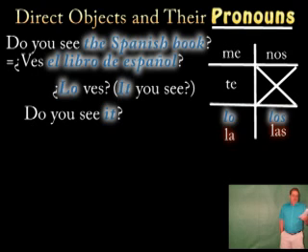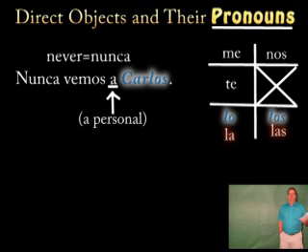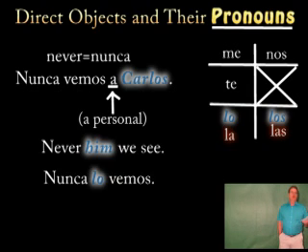Let's try a negative one, using the word never or nunca. Nunca vemos a Carlos. Ask yourself whom or what. You answered that with Carlos. You were correct. Need an object pronoun that represents him. Put our negative in front of him. Put him in front of the verb. Never him we see. Nunca lo vemos.